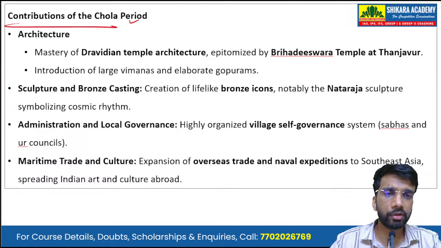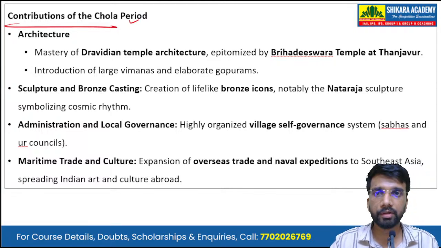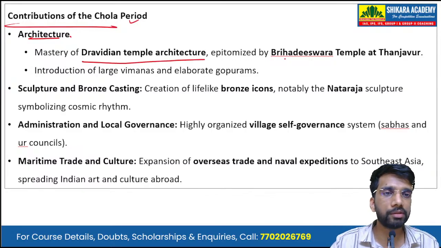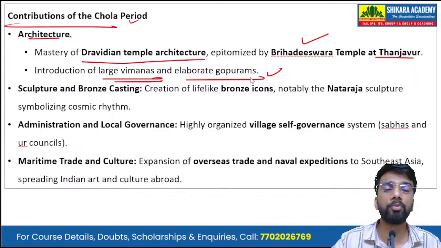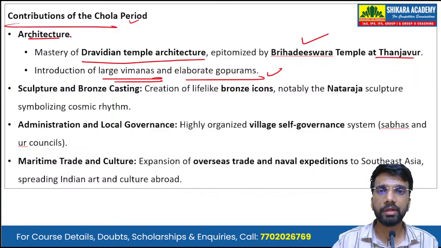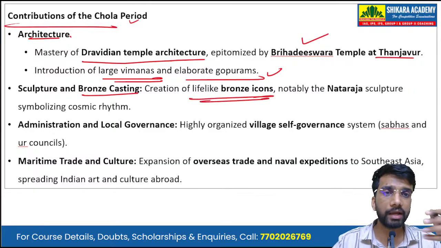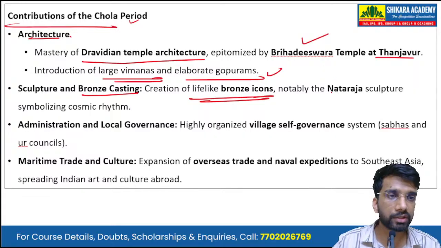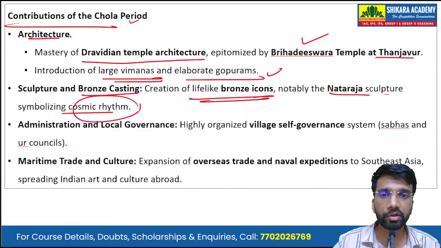Then come the contributions during the Chola period. Okay. So there was architecture. There was mastery of Dravidian temple architecture, epitomized by the Brihadeshwara temple in Thanjavur, and there was introduction of large vimanas and elaborate gopurams into the Dravidian style of temple architecture. Then there was sculpture and bronze casting. There was creation of lifelike bronze icons, notably the Nataraja sculpture symbolizing the cosmic rhythm.